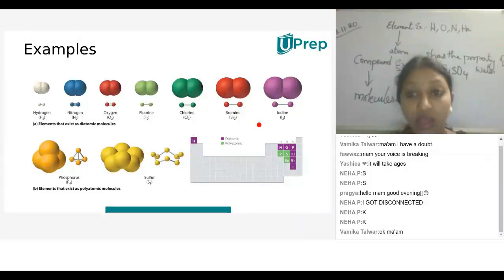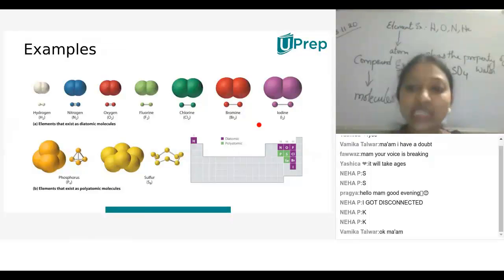Understood? But there are elements which don't require any bond formation with other elements or their own atoms, like helium, neon, argon, krypton, xenon, radon. All these are inert gas elements. They are gaseous at room temperature, and they are monoatomic. Monoatomic refers to the number of atoms present in it.